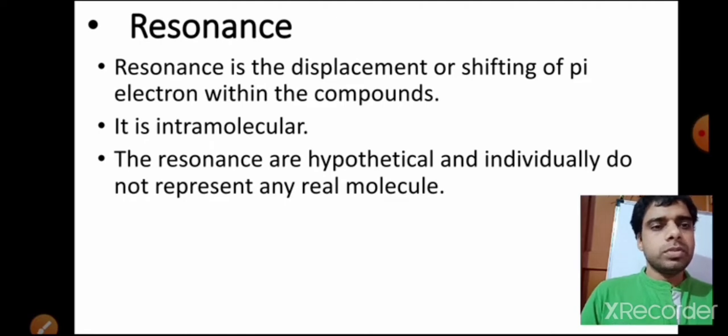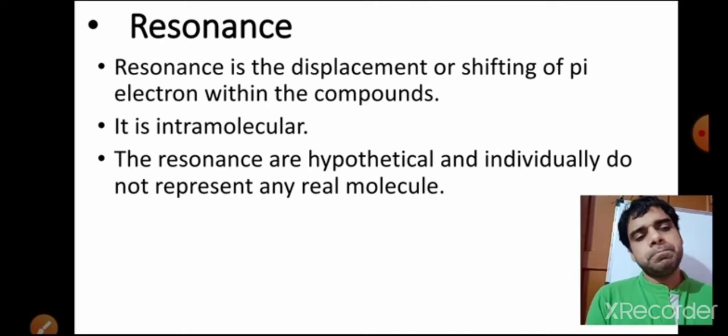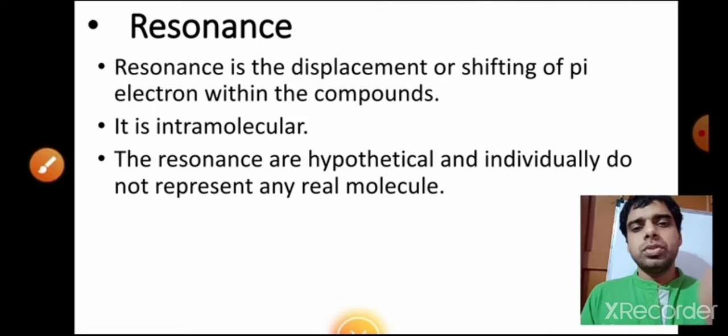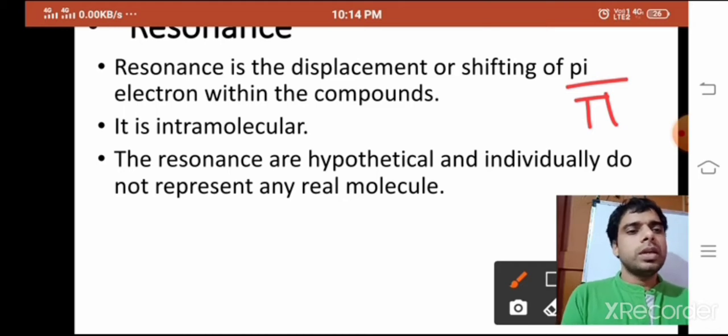So, this is a video of class 11, and in this video, we are going to talk about resonance. It is the displacement or shifting or movement of pi electrons. You know that pi electrons actually exist in a double or triple bond. So, resonance will also exist in unsaturated compounds where a multiple bond would be there.